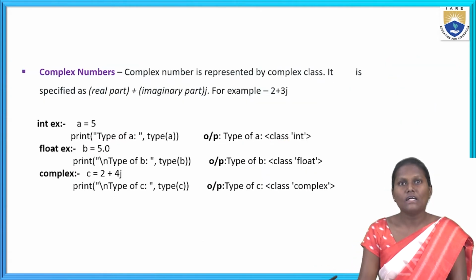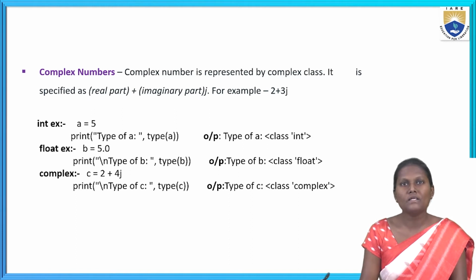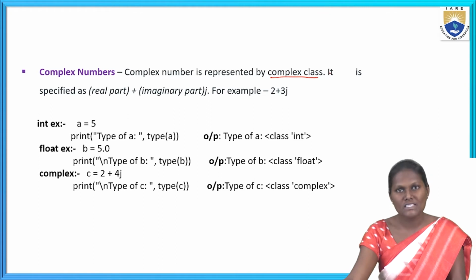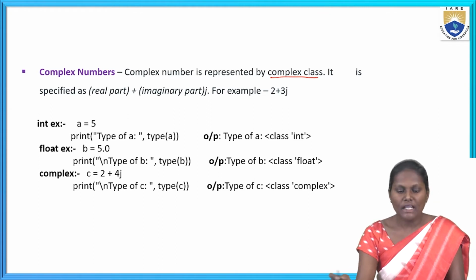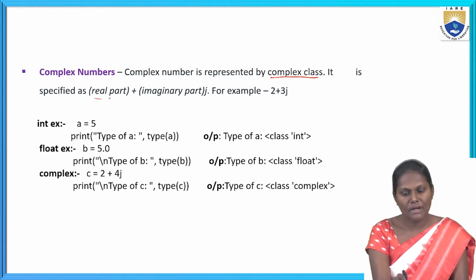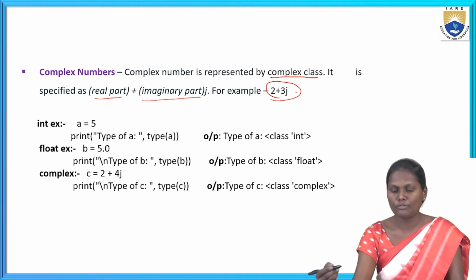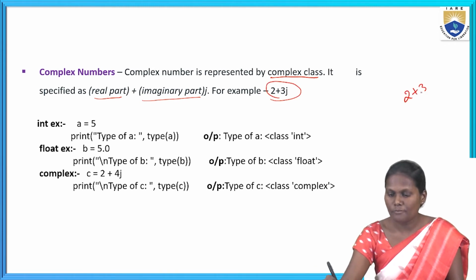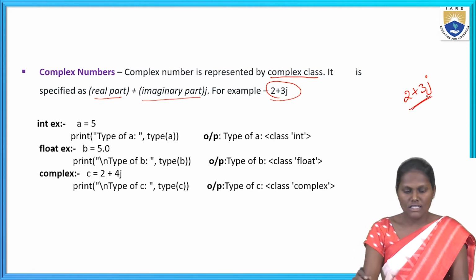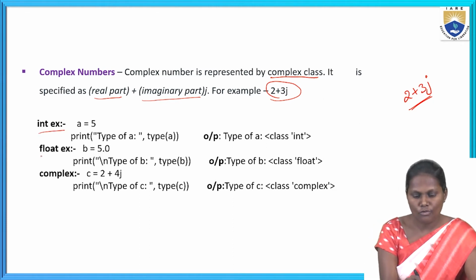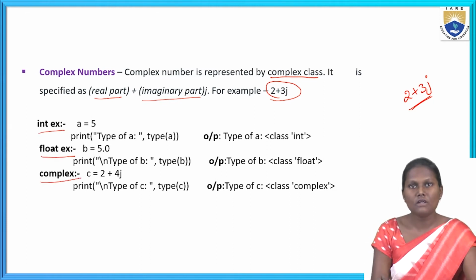Now next, coming to the complex numbers. Complex numbers are represented by the complex class. They are specified as a real part as well as an imaginary part. The example is 2 plus 3j. This is a complex number. We can see it in the next slide also, where I am giving the examples for the integer value, float value, and complex value.